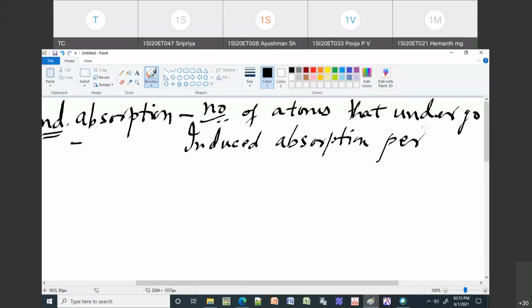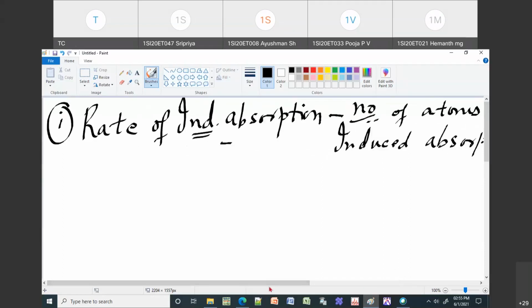When it comes to rate, it will always be with respect to time, or with respect to some quantity. It is normalized with time, or normalized with material or surface, or area like that. So that will be the rate, with respect to time or some other physical quantity.